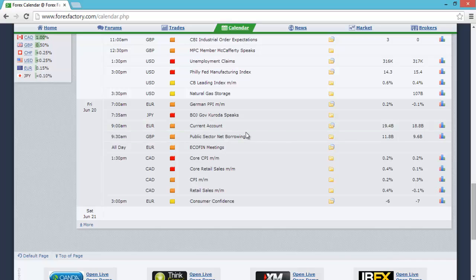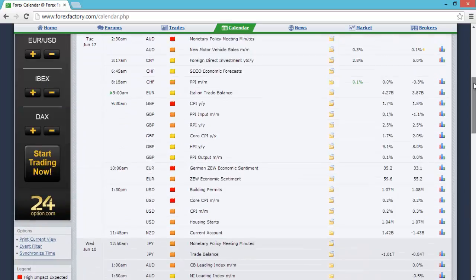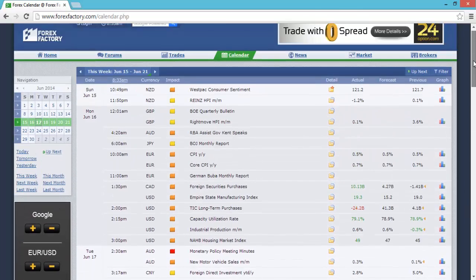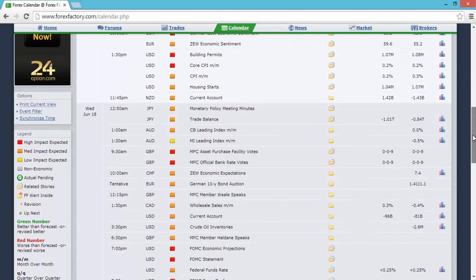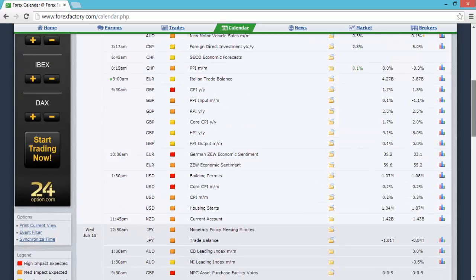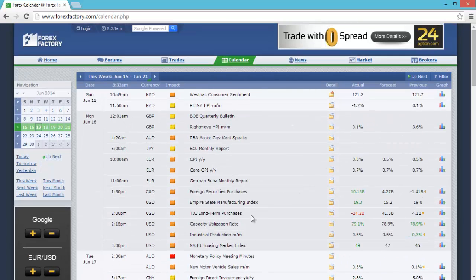On Friday, early in the morning, for any of you that trade the Japanese yen, you've got the Bank of Japan Governor Kuroda speaking. And to finish off the week in terms of the high impact news, it's from Canada. So you've got the CPI numbers and the retail sales. So a fairly standard week, not too heavy. Quite a quiet week in terms of the amount of data, but we have some interesting stuff, especially with FOMC.